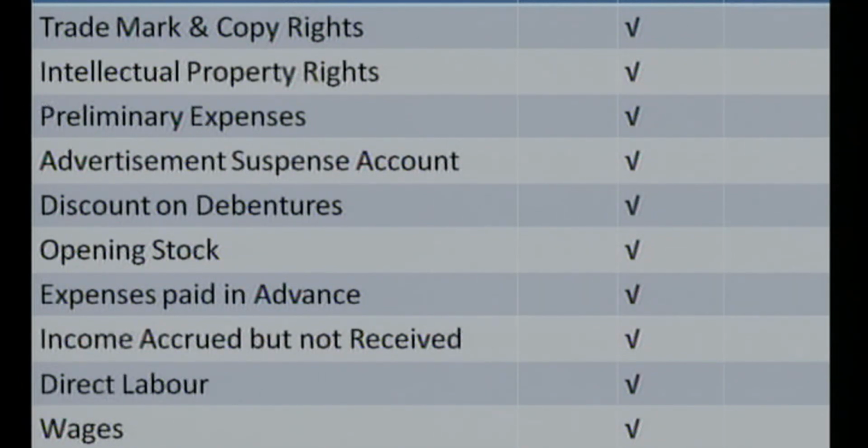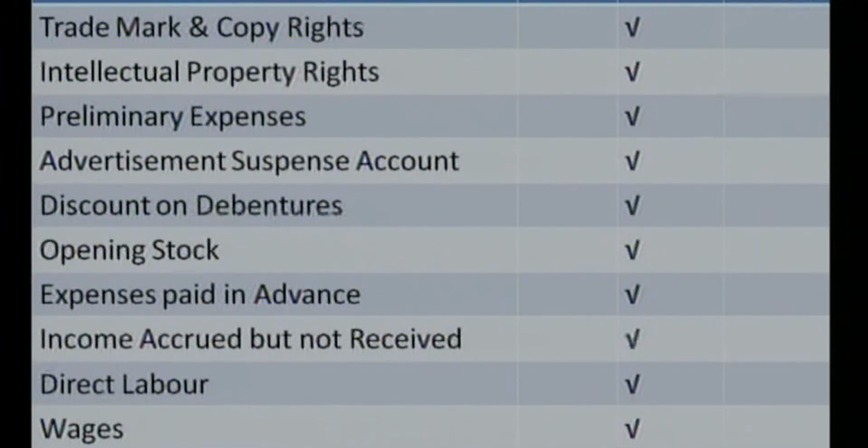Next one, opening stock. Again, stock being an asset, a current asset, it bears the debit balance. Next one, expenses paid in advance. We have paid some of the expenditure in advance, so it will be considered as our receivables. So it will be either our asset or our receivables. So such an account bears the debit balance.